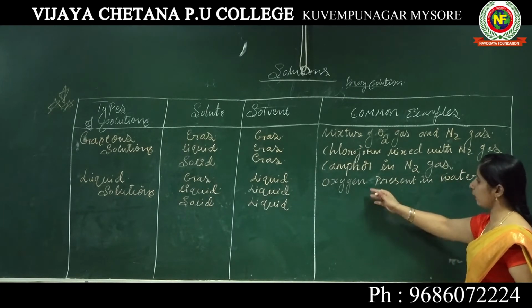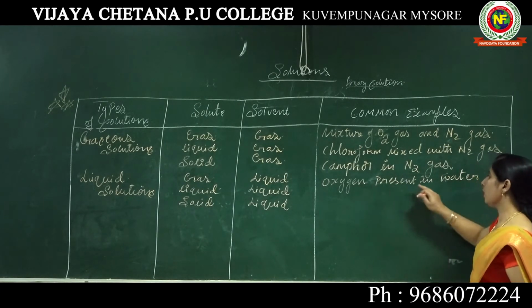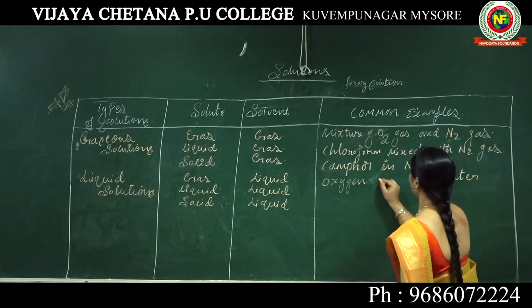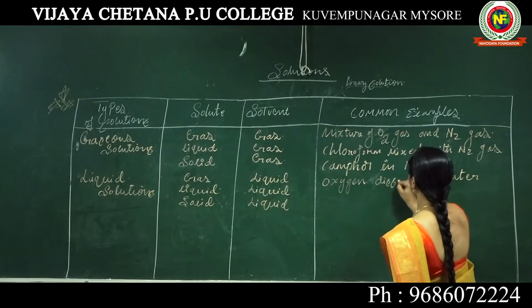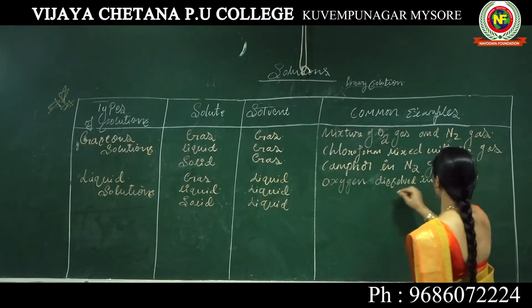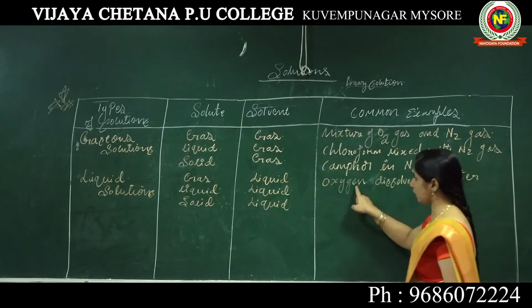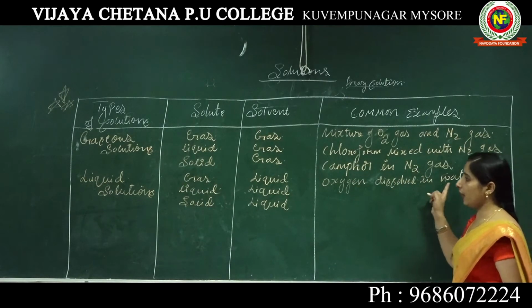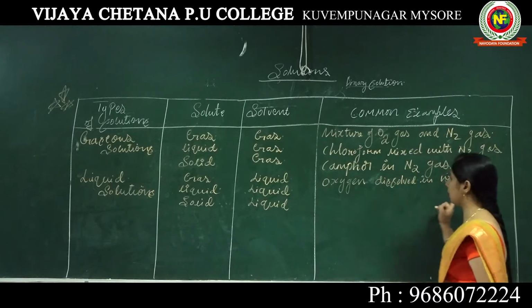We can write oxygen dissolved in water. Here the oxygen is the solute, where the water is the solvent, the larger proportion, in the liquid state.